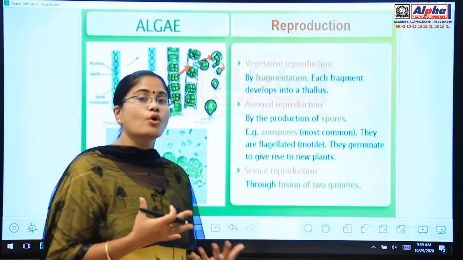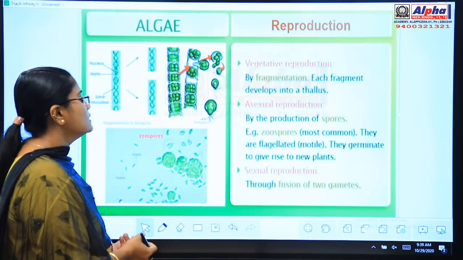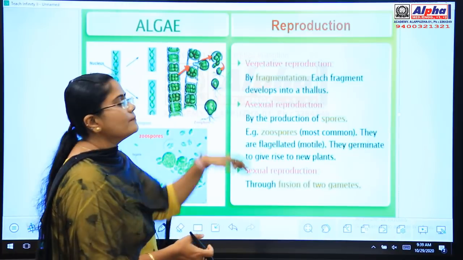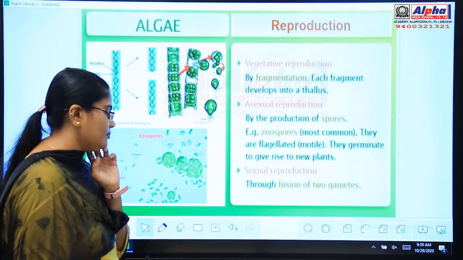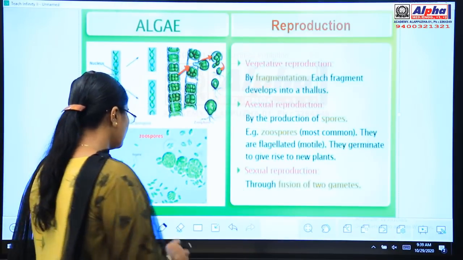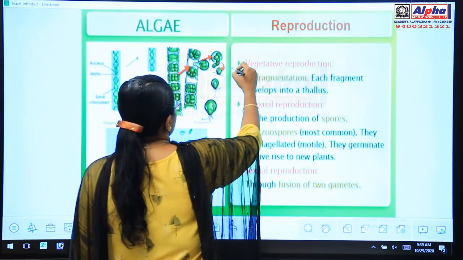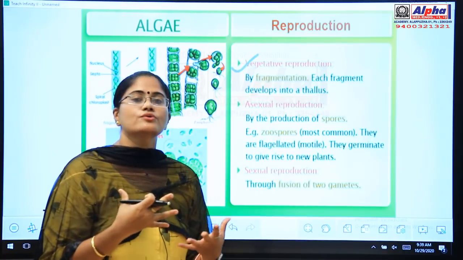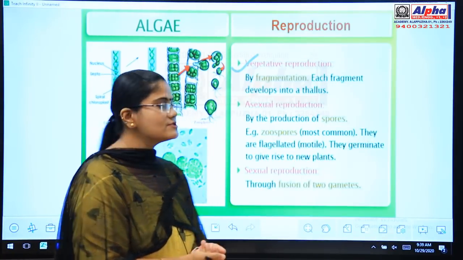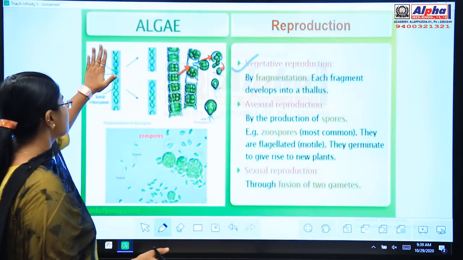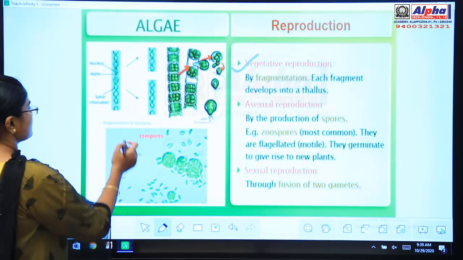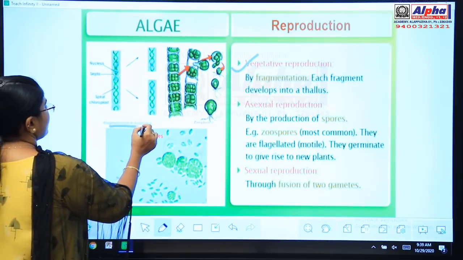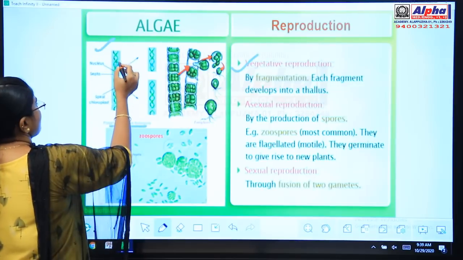How is algae going to reproduce? Actually, three methods are there for algal reproduction. The first one is vegetative reproduction. Vegetative reproduction means they reproduce by fragmentation. What is fragmentation? See, this is a Spirogyra structure, fragmentation in Spirogyra.